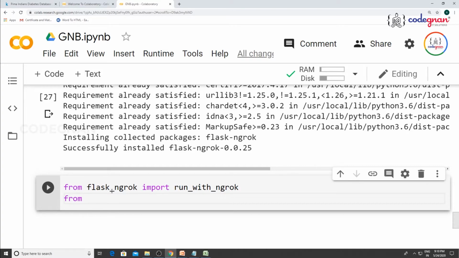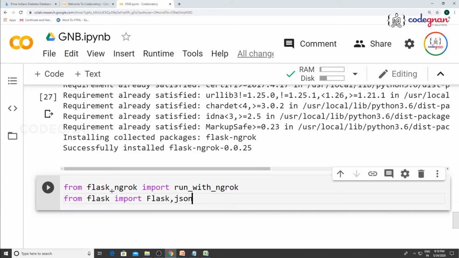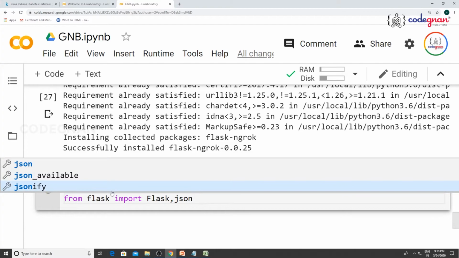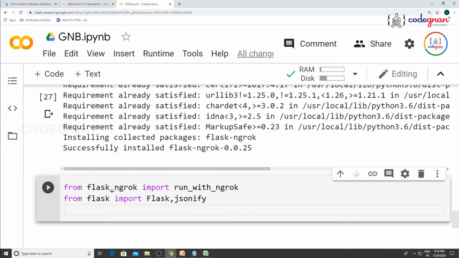Then I need to convert whatever output I got from the prediction function into JSON format, because that response will be used for building a mobile app. So from flask, you import Flask, comma, jsonify to get the JSON data, the JSON response. Because a JSON response is something like your dictionary, that is key and value. So you take that output and you start your application.